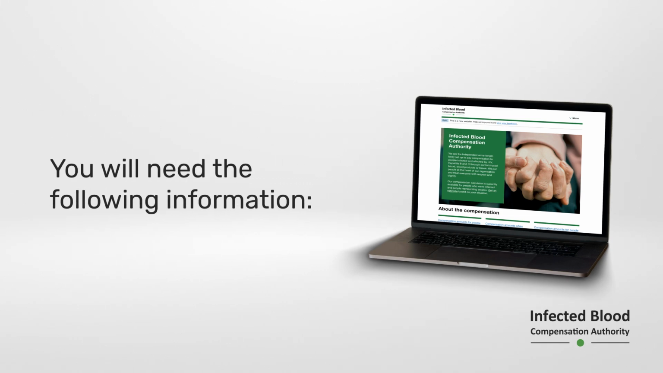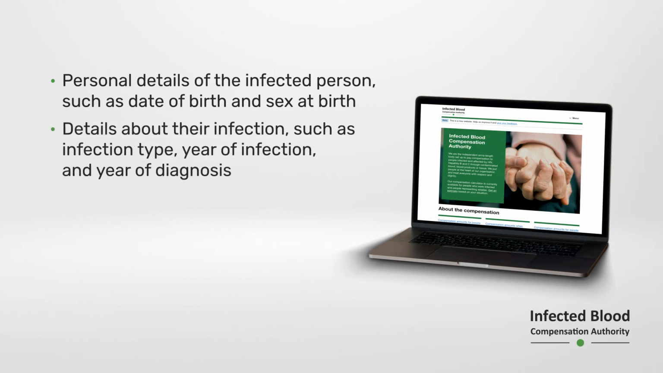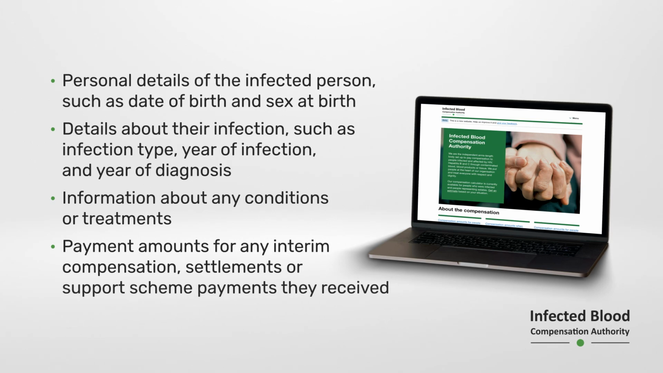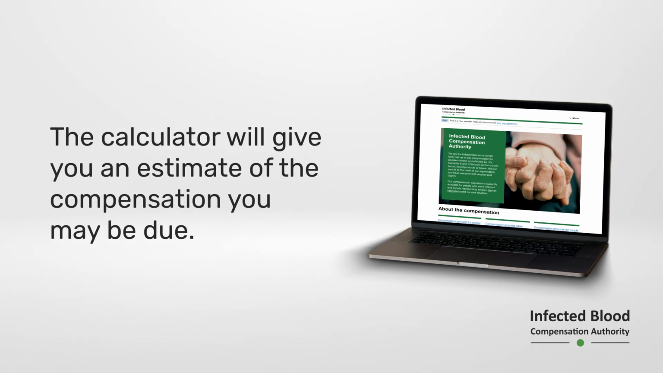Before you start using the calculator, you will need the following information: personal details of the infected person, such as date of birth and sex at birth, details about their infection, such as infection type, year of infection, and year of diagnosis, information about any conditions or treatments, payment amounts for any interim compensation, settlements, or support scheme payments they received. It's important to have all of this information ready before you start because you cannot save and return your calculation. The calculator will give you an estimate of the compensation you may be due.